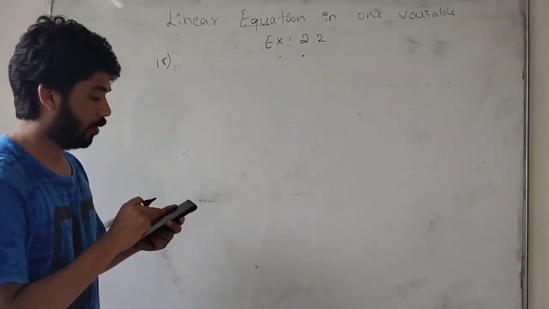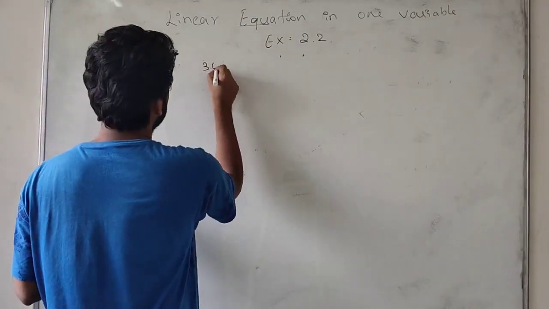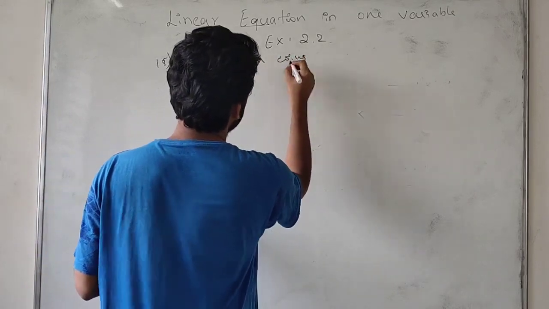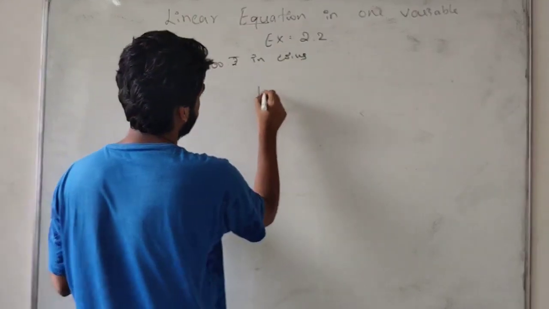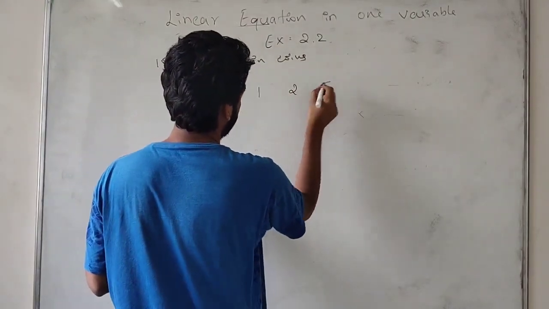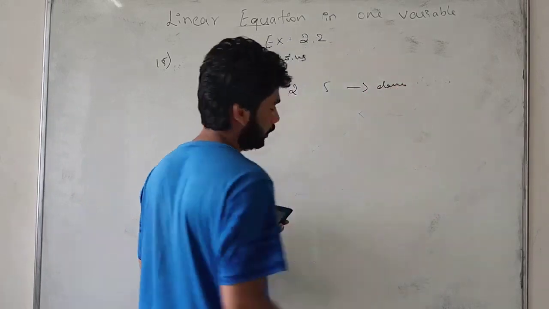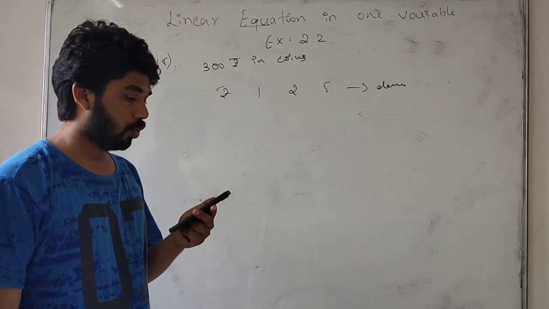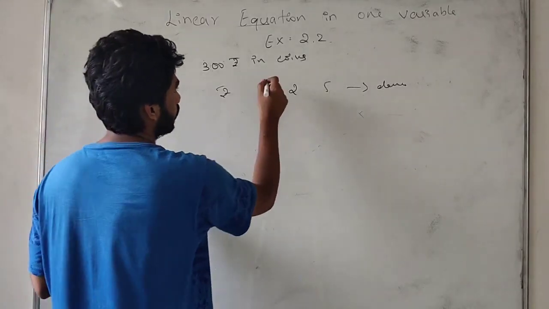So I have a total of 300 rupees in coins. The denominations are 1 rupee, 2 rupees and 5 rupees. The 2 rupee coins are 3 times the 5 rupee coins. Okay, these are the coins.